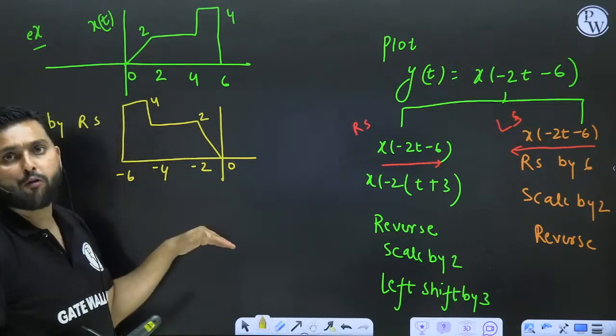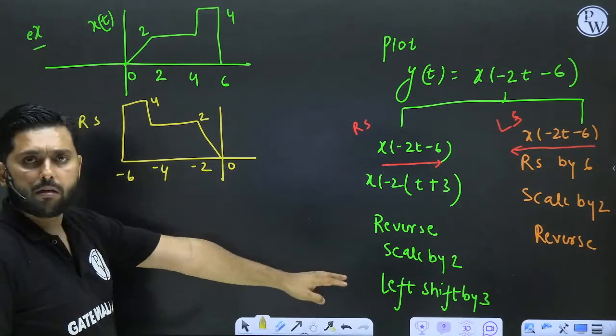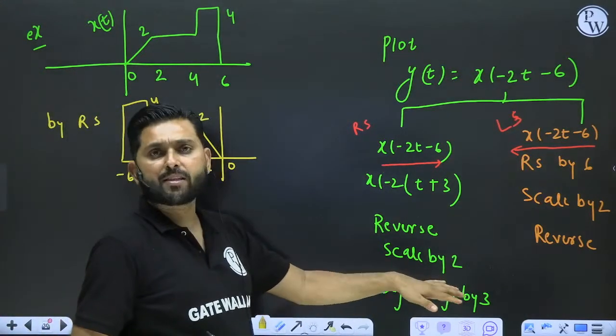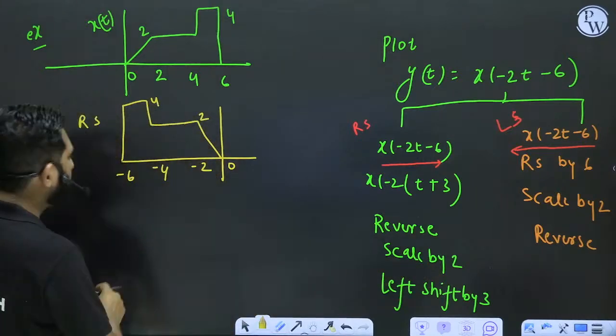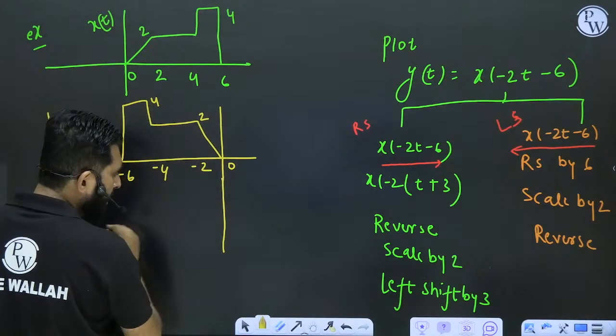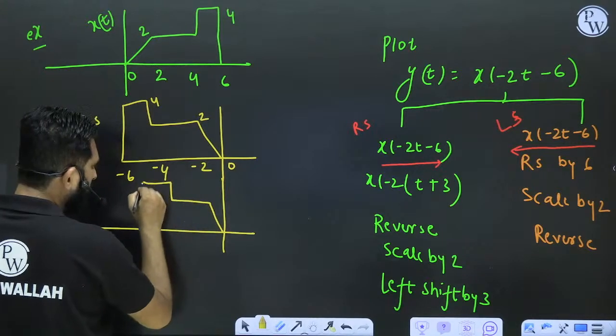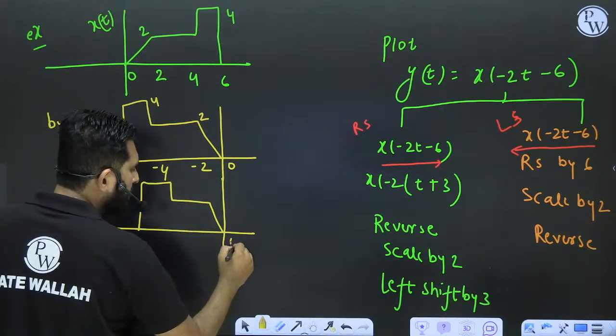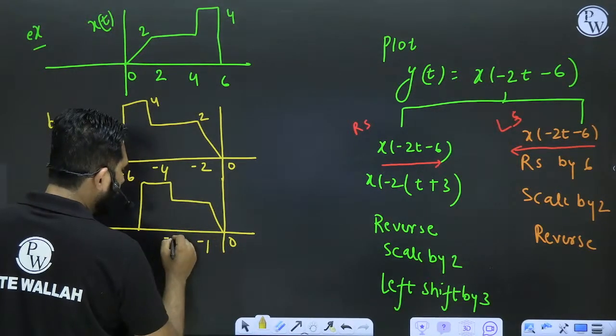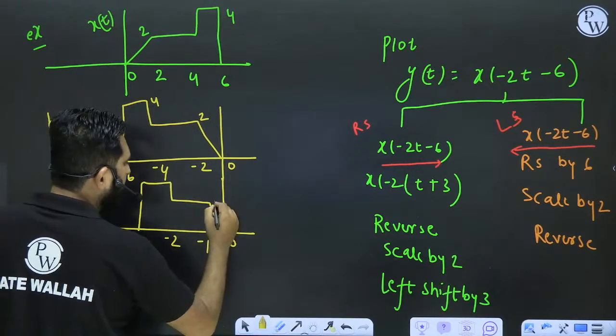Simply scale by 2. How will you scale by 2? I just told you what the scaling is. Scaling is simply dividing by 2. This means simply divide by 2. So this should be 0, this is minus 1, this is minus 2, this is minus 3, and that is 2, this is 4.